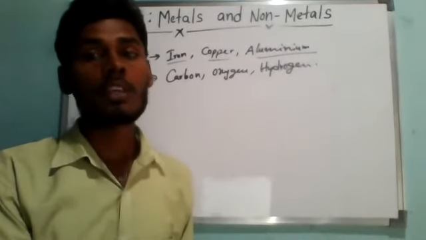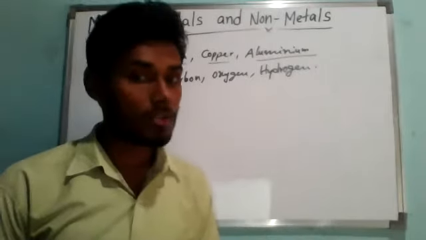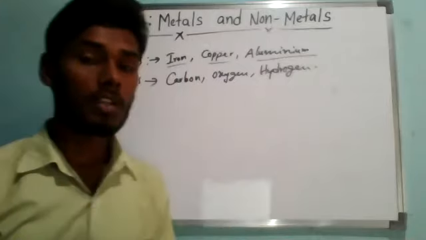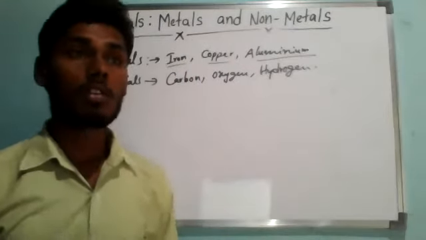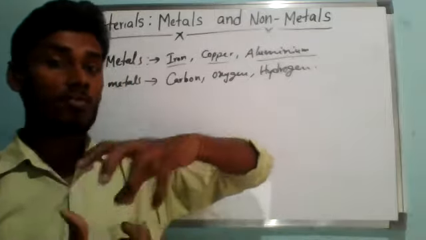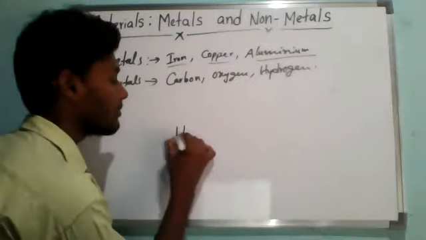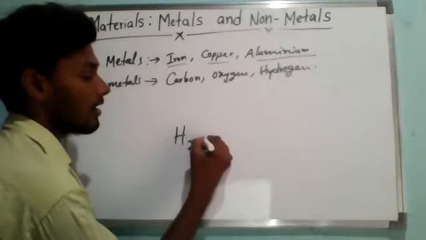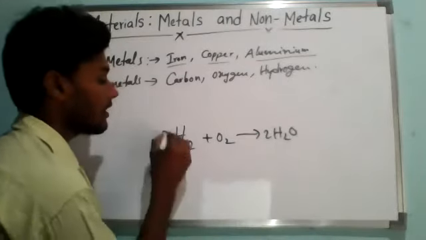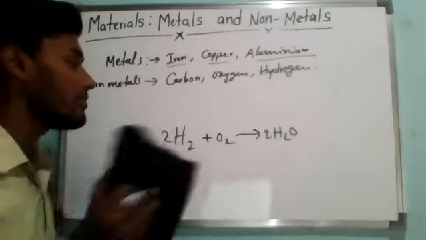Both metals as well as non-metals are used in our daily life. We also use a large number of compounds of metals and non-metals in our day-to-day life. These elements combine chemically, and then we get other kinds of substances. Suppose hydrogen and oxygen combine, we get water. Don't get confused by seeing this reaction; this is the water reaction, I am just telling you.